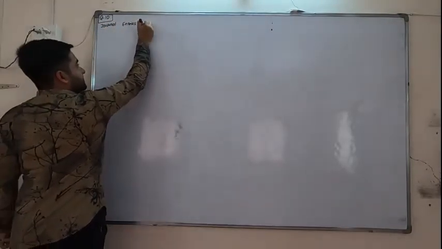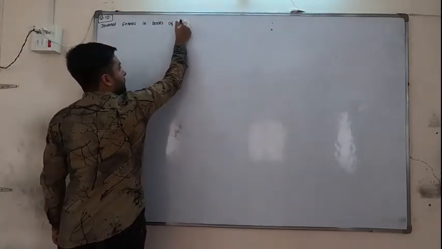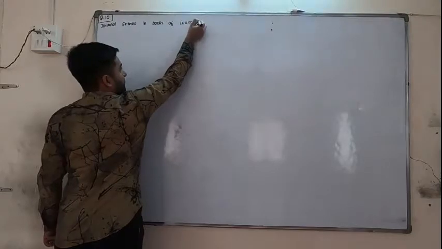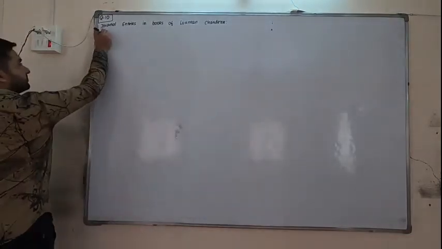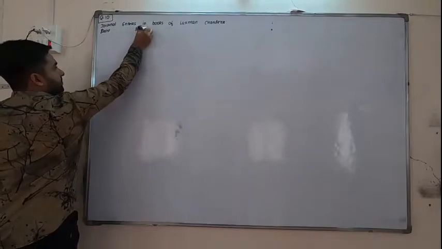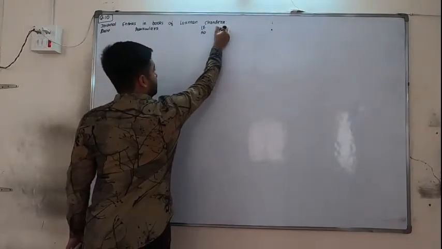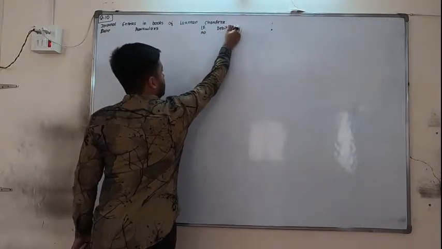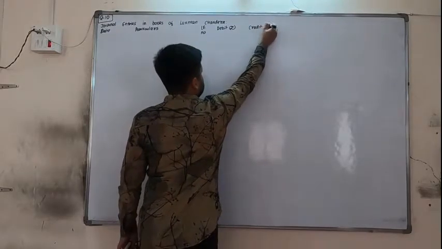Journal entries in books of Lakshman Chandera. Only 6 transactions are there. Date, particulars, LF number, debit rupees, credit rupees.